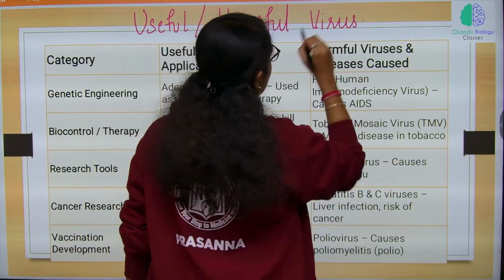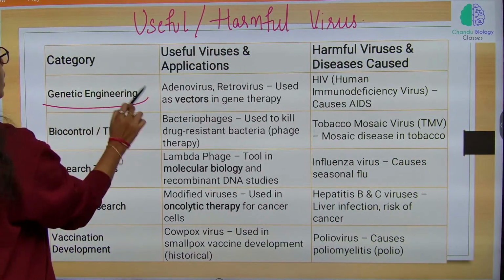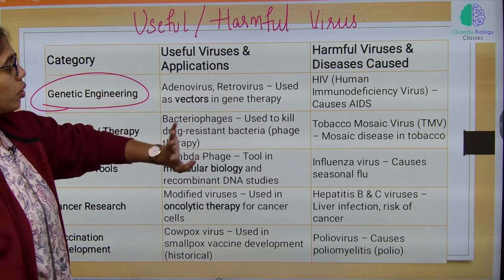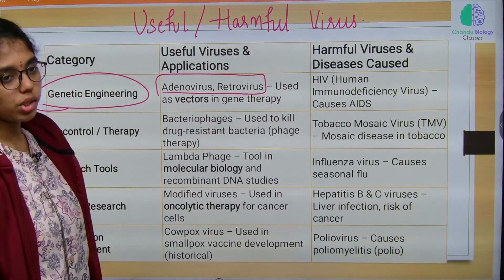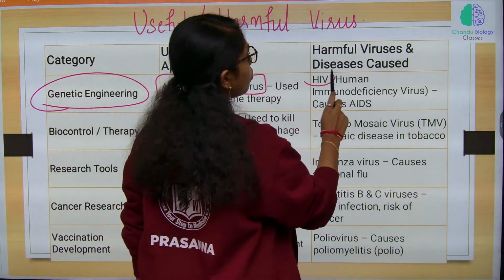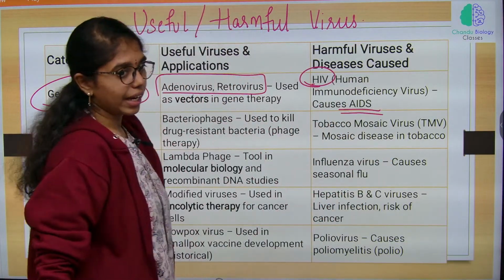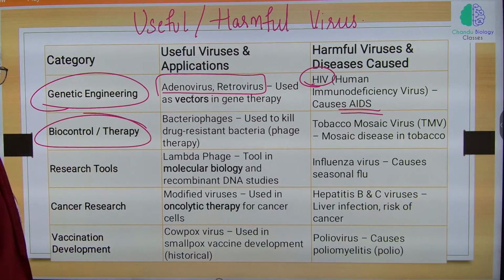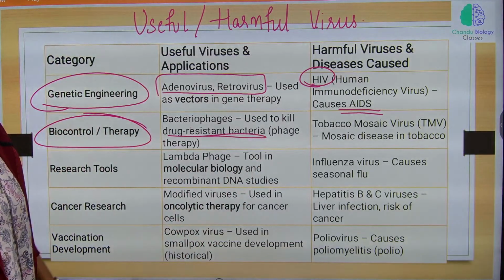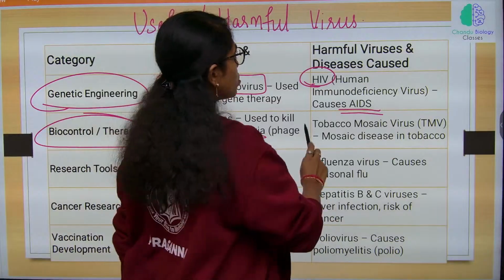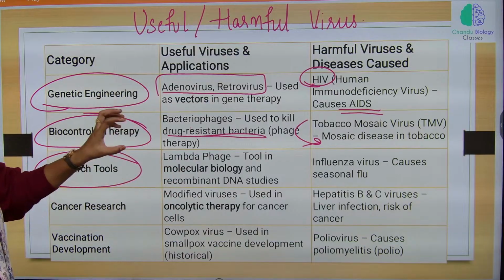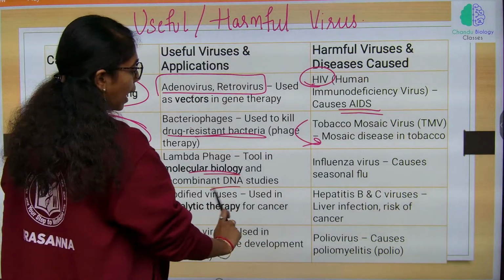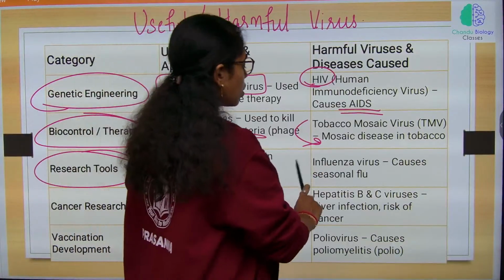So, here useful and harmful virus and its applications. If you see in genetic engineering, adenovirus, retrovirus are used as vectors. Both adenovirus and retroviruses are used as vectors in gene therapy. HIV, which is human immunodeficiency virus, will cause AIDS. And then biocontrol and therapy, bacteriophages, which are used to kill drug resistant bacteria, and then TMV, tobacco mosaic virus, which will cause mosaic disease in tobacco, and then research tools, lambda phage, which is a tool in molecular biology and rDNA studies. Influenza virus will cause seasonal flu.